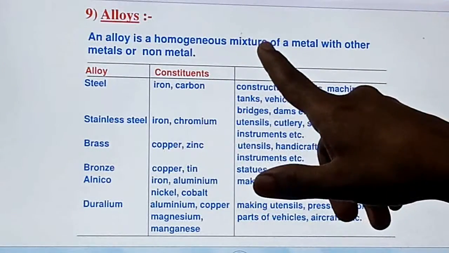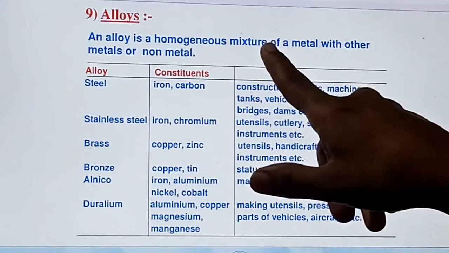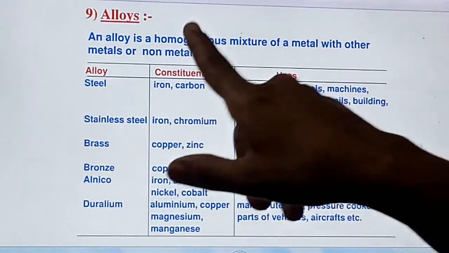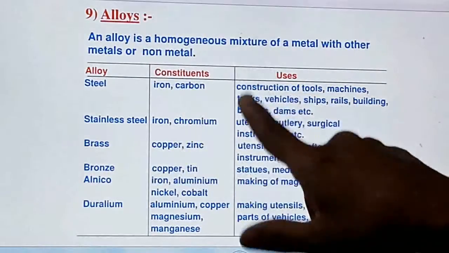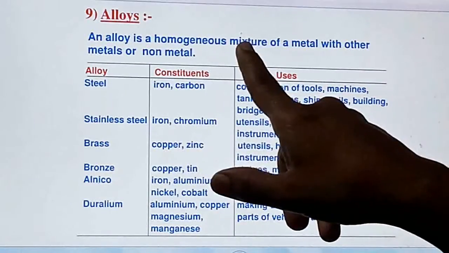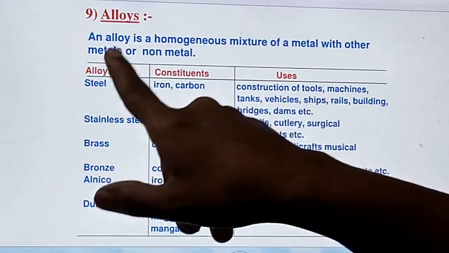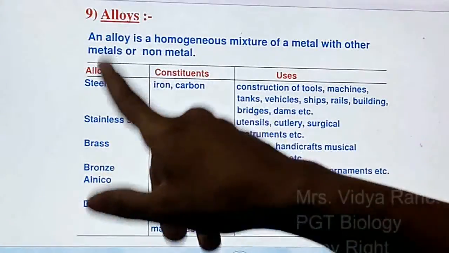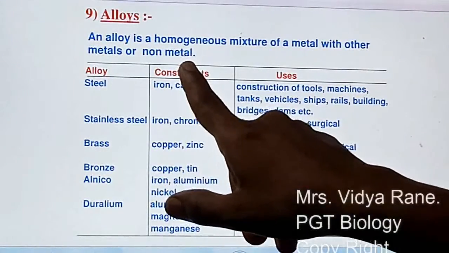In 9th standard again you are going to learn about the mixtures, right? So that time also you will learn about the alloys. So just take a basic information about the alloy. Alloy is a kind of mixture where metals will be mixed, or metals and non-metals will be mixed, right?